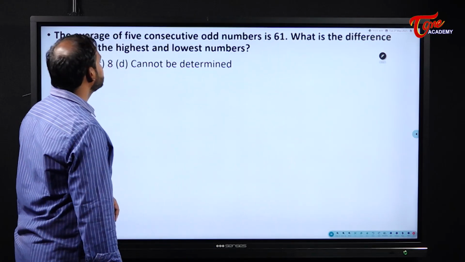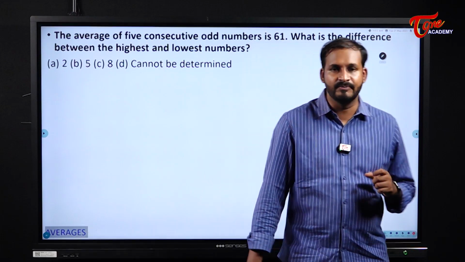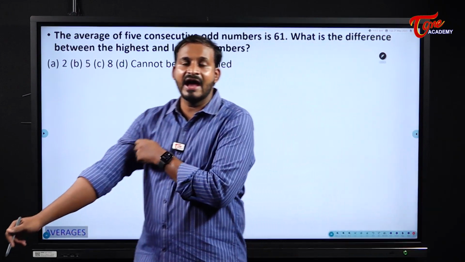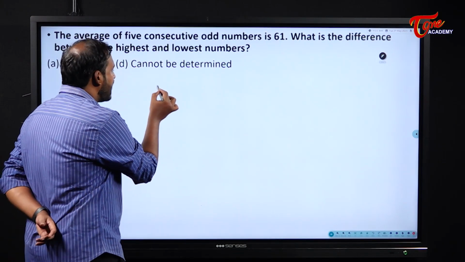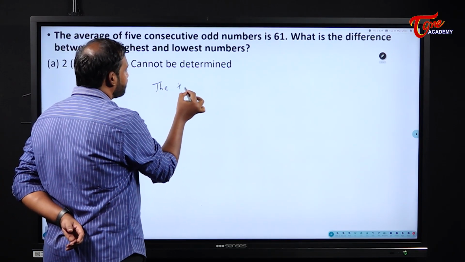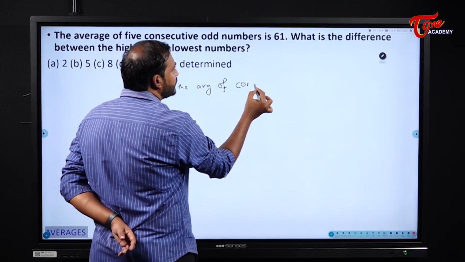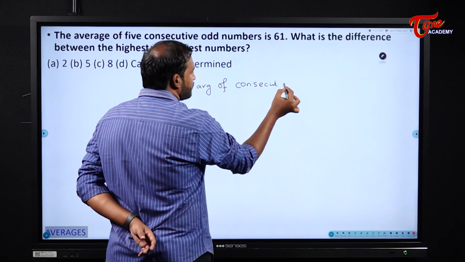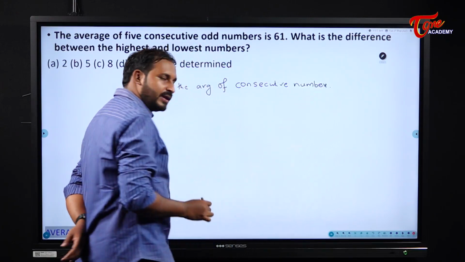Now see here, the average of 5 consecutive odd numbers is 61. Now here we will discuss a simple concept, students. This is a concept for the average. The average of consecutive numbers always depends on the number of numbers in that one.